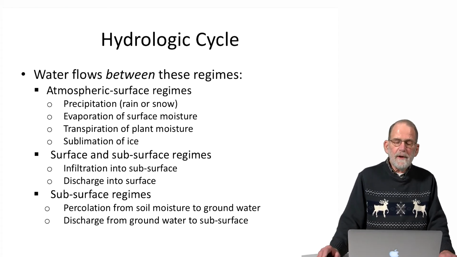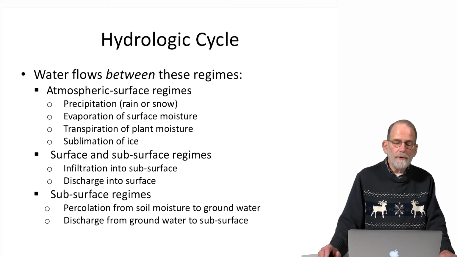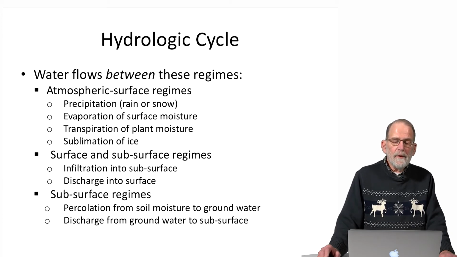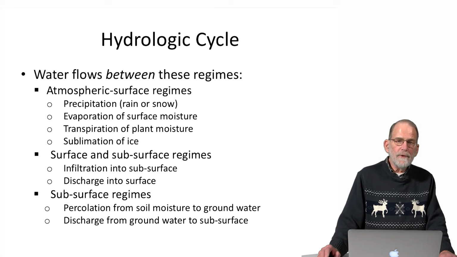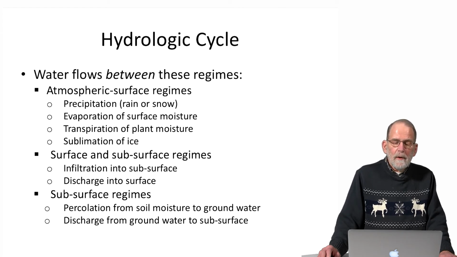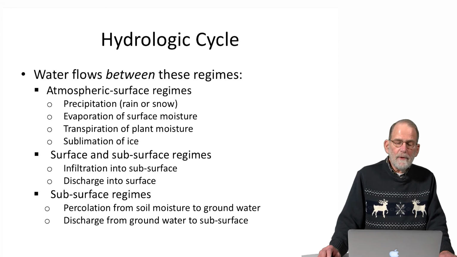Water flows between these regimes. We can talk about water flowing from the atmosphere to the surface regime through the effects of precipitation, rain and snow, where moisture is falling out of the atmosphere, sometimes moving up, but generally speaking, moving down, transferring from the atmospheric regime to the surface regime.